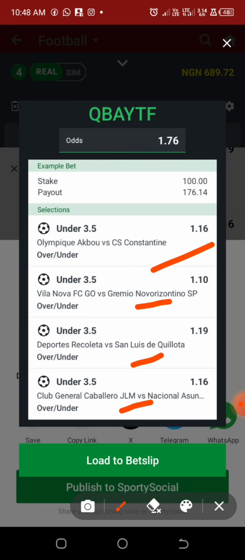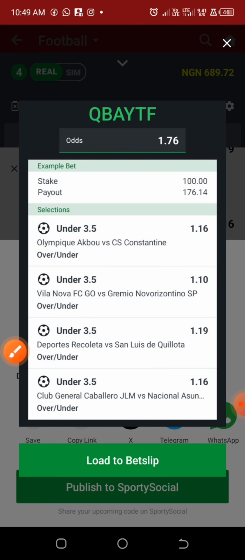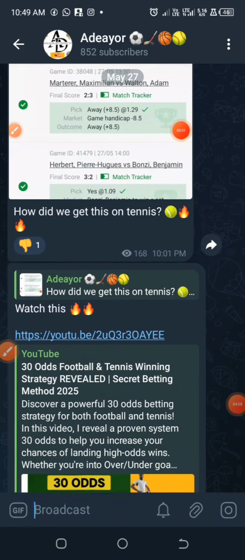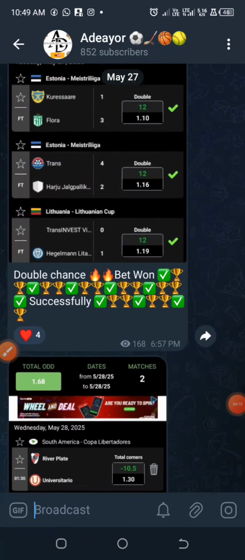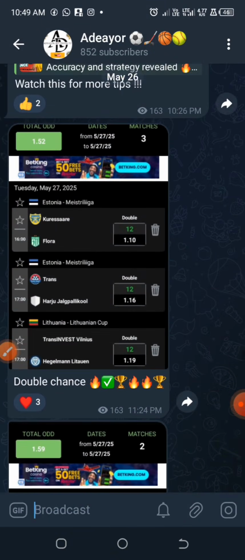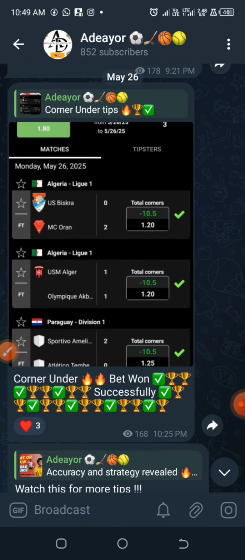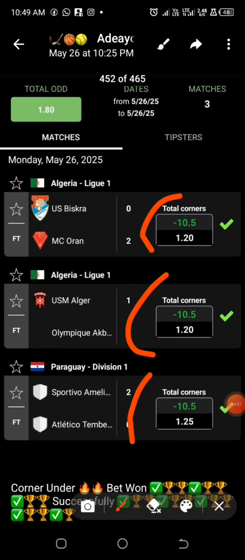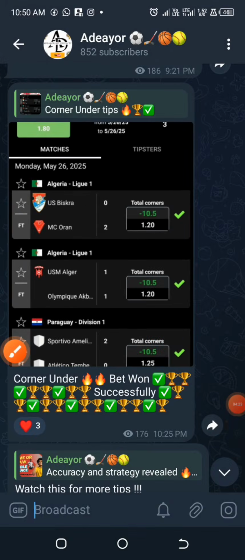Before I move on to the next slip, which happens to be the corner prediction, please kindly note, bet responsibly. No strategy is 100% accurate. So we are moving on to the next ticket, which is for the corner under prediction. For this corner under prediction, we may not find it on Sportybet, so we are going to make use of 1xbet, because 1xbet will provide this market of under 10.5 corners that you are seeing.